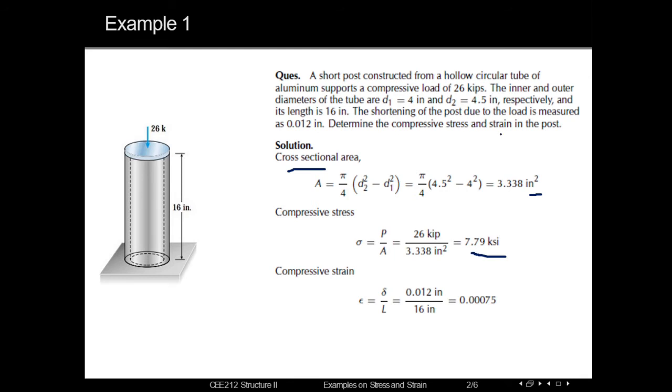Now in order to calculate the compressive strain in this post, we need to use the formula of strain, which is change in length divided by initial length. The change in length is given as 0.012 inch and the initial length is 16 inch. Using these two, we'll get the strain.